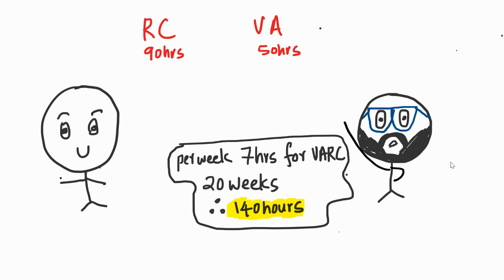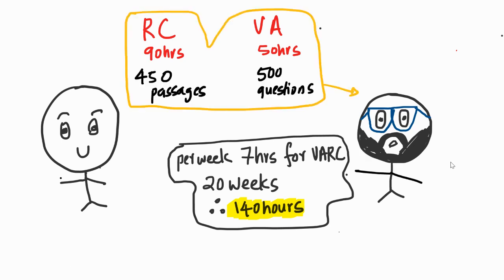90 hours we will spend on reading comprehension, and 50 hours we'll spend on verbal ability. That will translate, I think, to about 450 passages in the 90 hours. That is my math. And in those 50 hours we'll be able to do some 500 questions of VA. So that should be enough. That's what we can do. That's a max out thing.